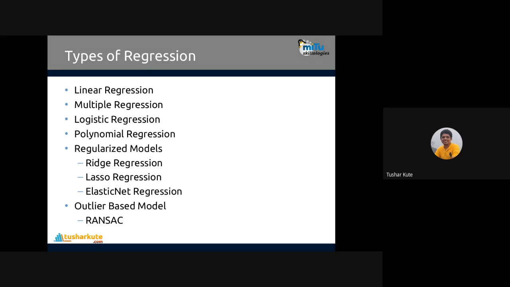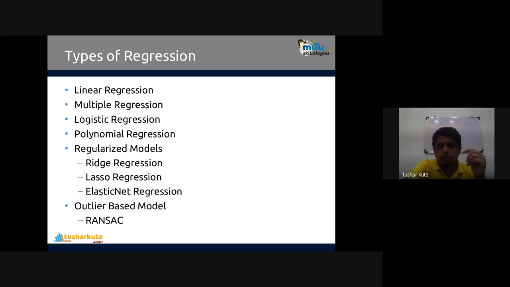We'll talk about the meaning of each technique, its application, how they differ from each other, and when to apply them in different situations. First, linear regression: a very commonly used technique where one variable is input and one variable is output. Remember, linear regression means one input, one output. Multiple regression means multiple inputs and one output.